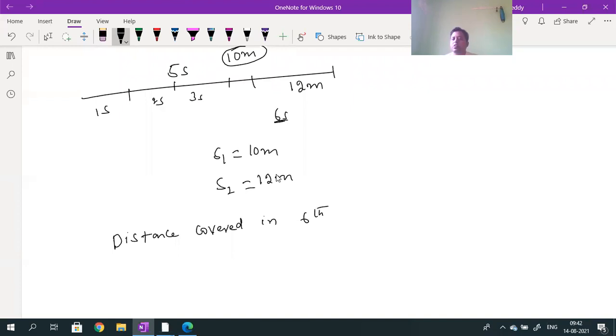So the distance value, how can I calculate? That value will be given by subtraction only. So that subtraction is given by S2 minus S1. Very good. S2 minus S1, so 12 minus 10, value 2 meters. Understood? Now the same problem, the derivation also I derived by the same method.